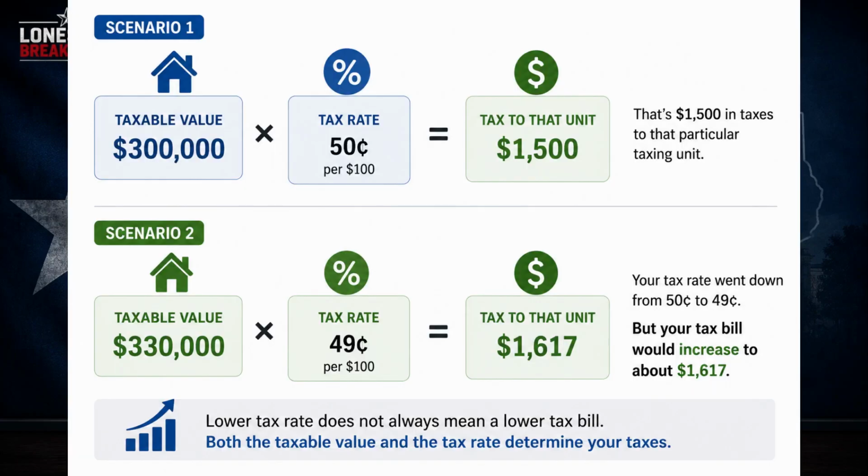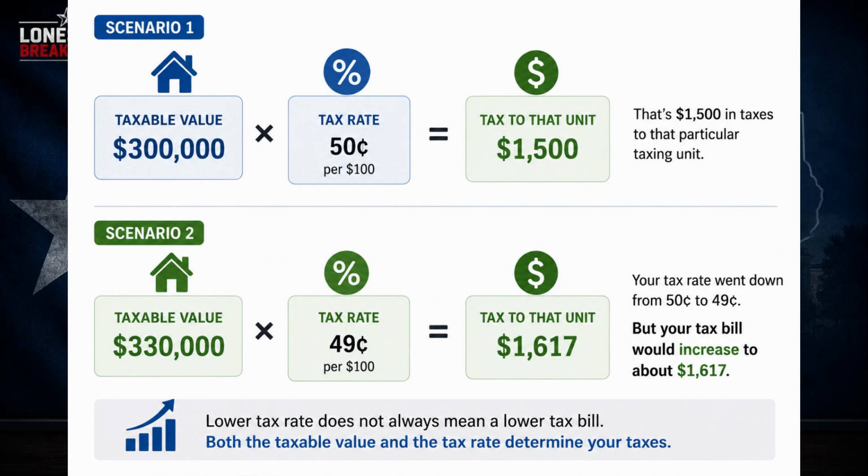Your tax rate can fall, and your tax bill can still rise. This is another important point you need to understand. A local government can lower its property tax rate and you could still end up paying more. Let's say your taxable value is $300,000 and the tax rate is 50 cents per $100. That's $1,500 in taxes to that particular taxing unit.